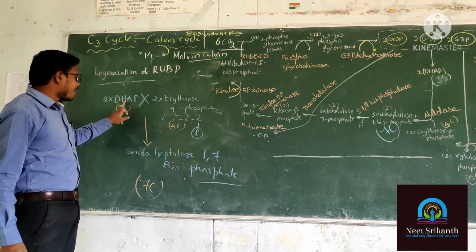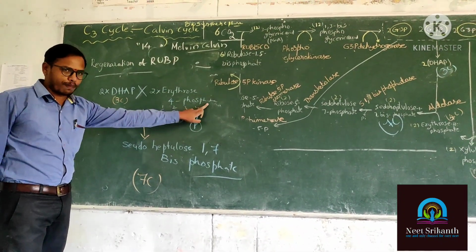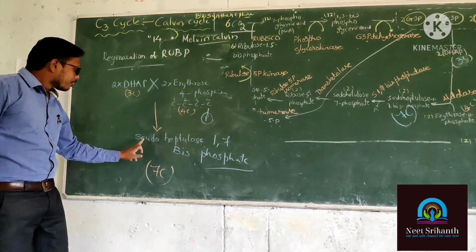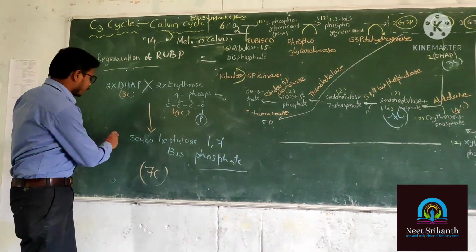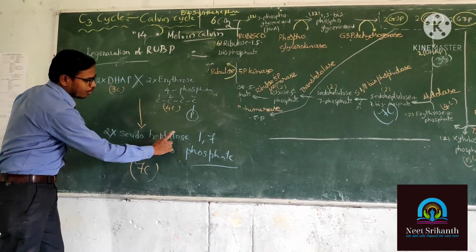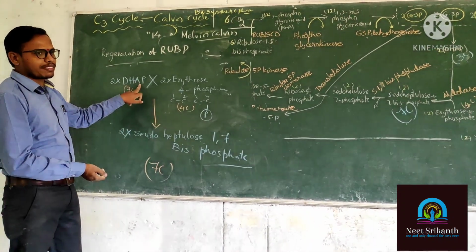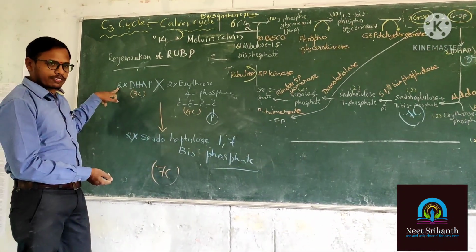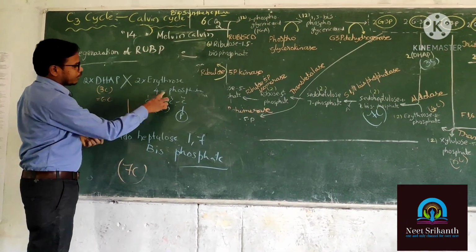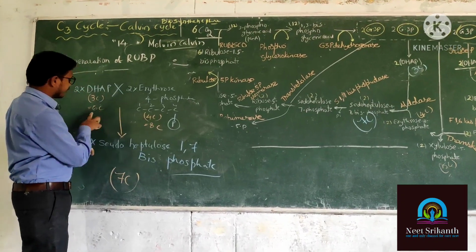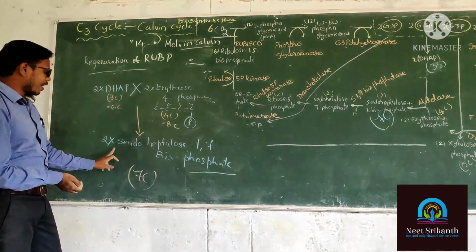Okay. When the 2 molecules of DHAP is reactive to 2 molecules of erythrose 4-phosphate, they can turn into 2 molecules of pseudo heptulose 1,7 bisphosphate. Here how many molecules of DHAP is there? 2 molecules. 2 into 3 is equal? 6 carbons here. 2 into 4 is equal? 8 carbons. 6 plus 8. How many carbons? 14 carbons.